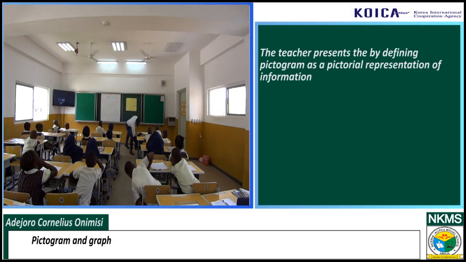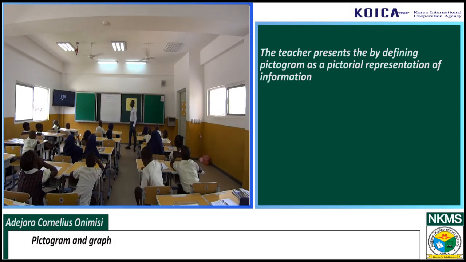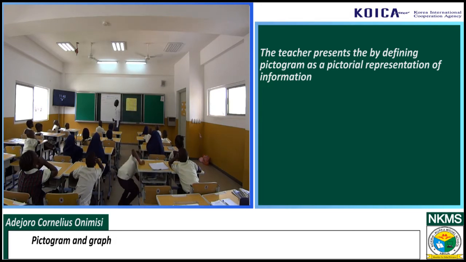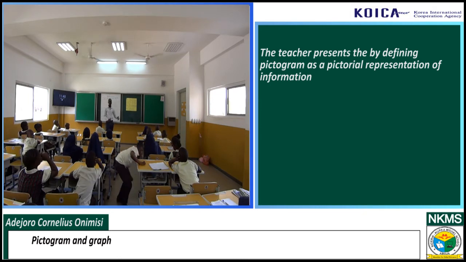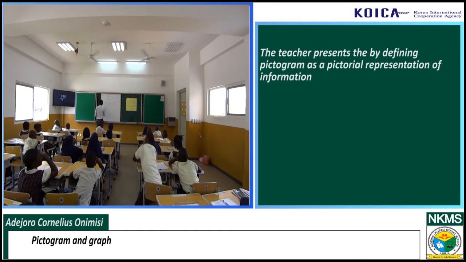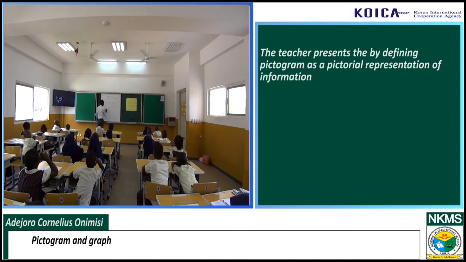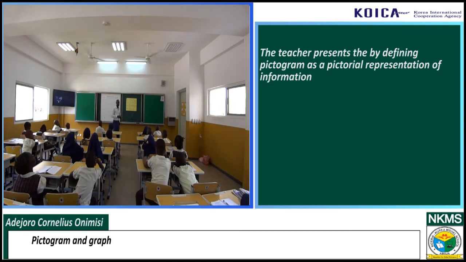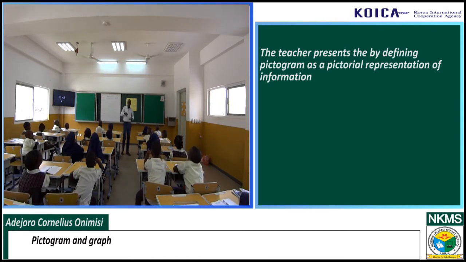So we are going to do something similar. Our example is going to be similar to this. We will have a pictogram, and then we will represent the pictogram using a graph.